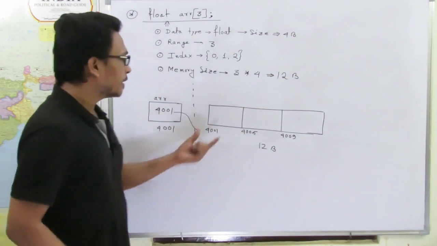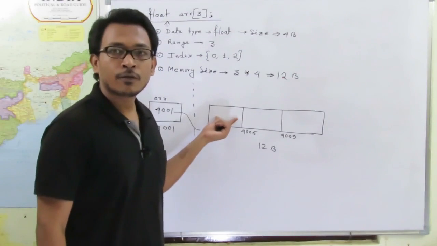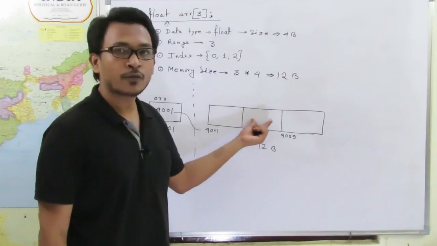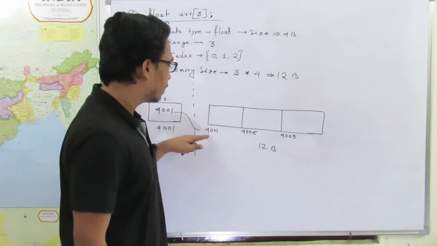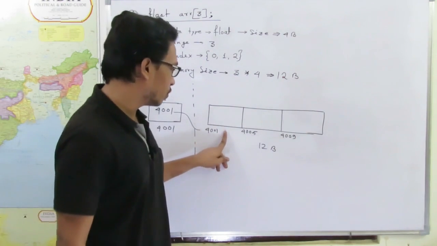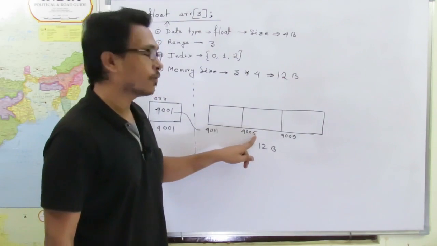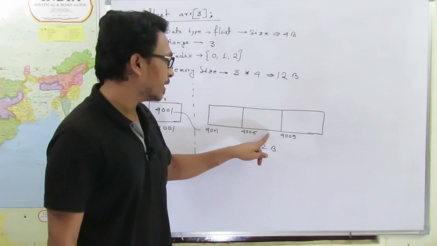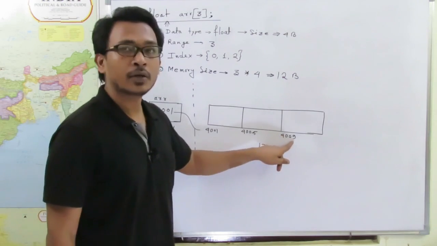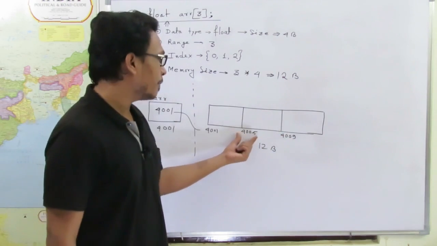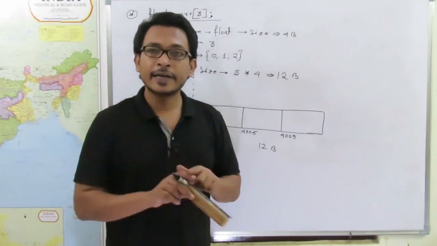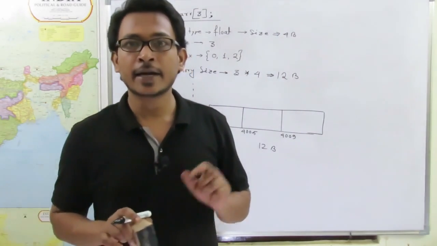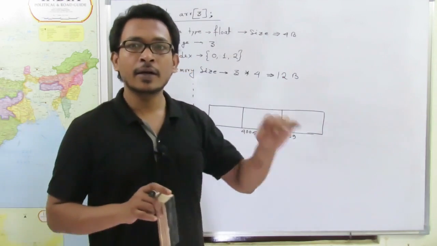Look, this smaller block is of 4 byte, this one is also 4 byte, this one is also 4 byte. Because of that I write it as 4001, 4002, 3, 4, then 4005, and then 6, 7, 8, then 4009. Clear? So I kept only the base address of each smaller block, and the remaining 3 byte numbers I did not specify in this particular representation.